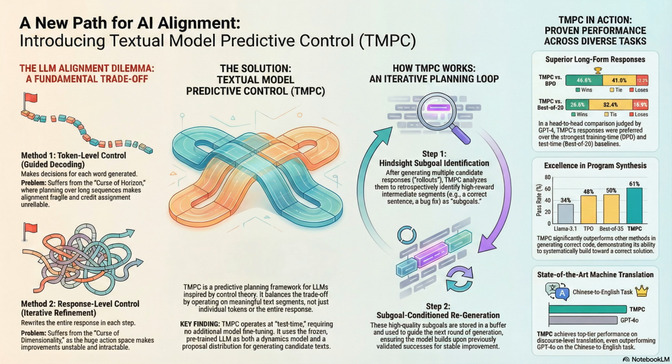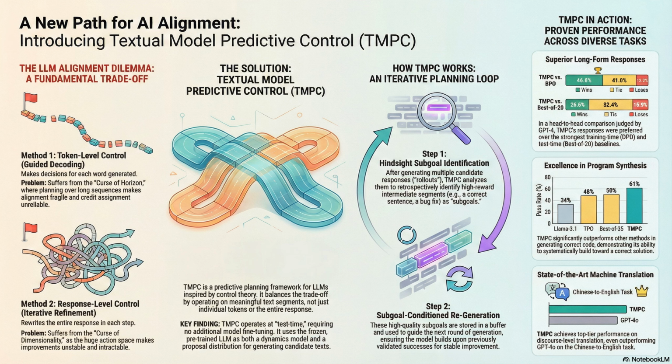Instead of trying to guess what a good next step should be, it generates a few initial drafts and then analyzes them retrospectively. It looks backward to find the meaningful little chunks, the intermediate outputs that actually resulted in a high reward score. So it writes a few messy drafts, and then it goes back and highlights the 2 or 3 sentences that were actually perfect. It's finding success after the fact. That's the mechanism. And those high reward chunks become your sub-goals.